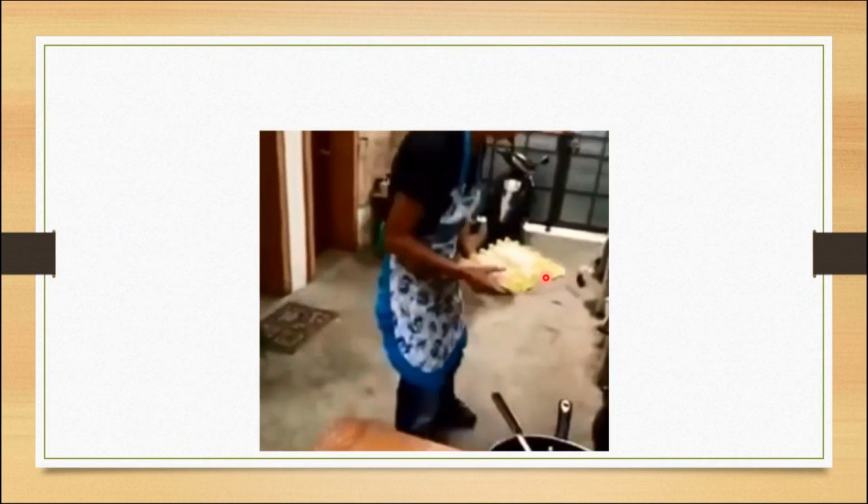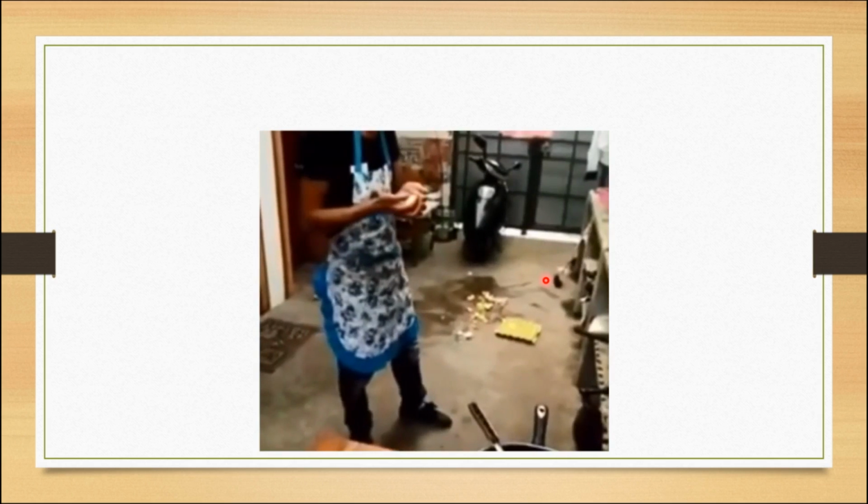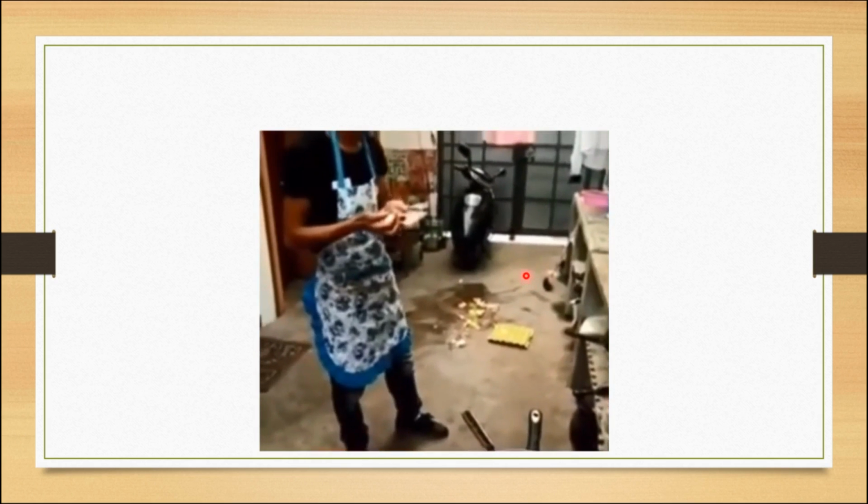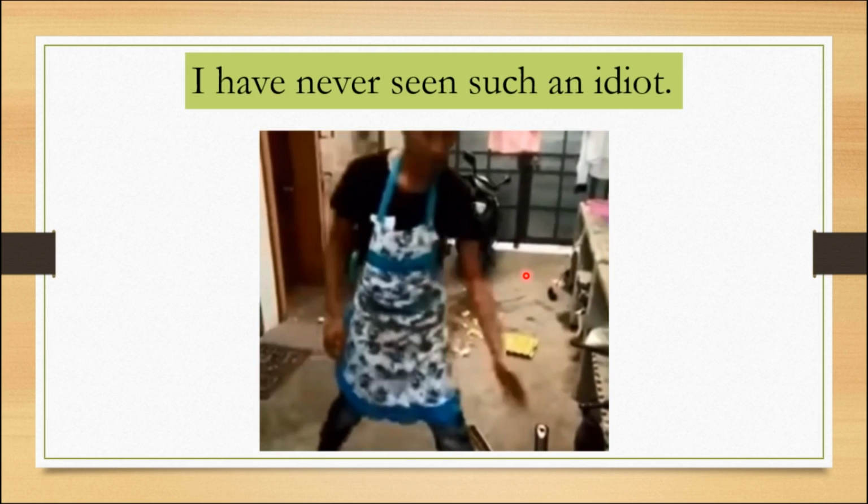Look at this. Oh, he threw away all and caught one. Do you think he is intelligent? Now let's check the example. I have never seen such an idiot because he lost all the eggs except one. Finally he lost it. He broke it. Next.